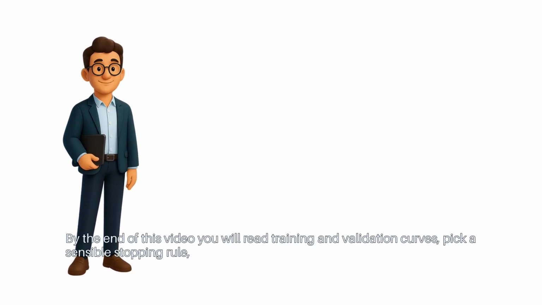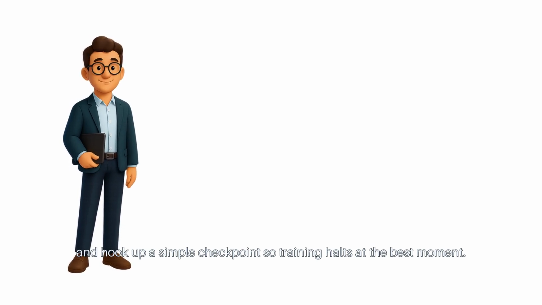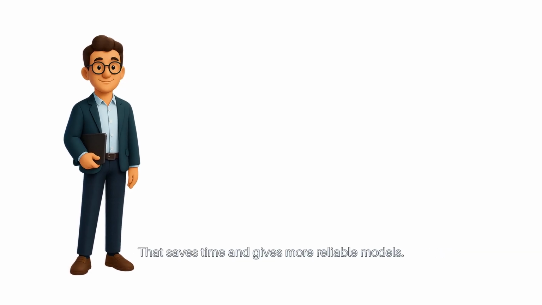By the end of this video, you will read training and validation curves, pick a sensible stopping rule, and hook up a simple checkpoint, so training halts at the best moment. That saves time and gives more reliable models.